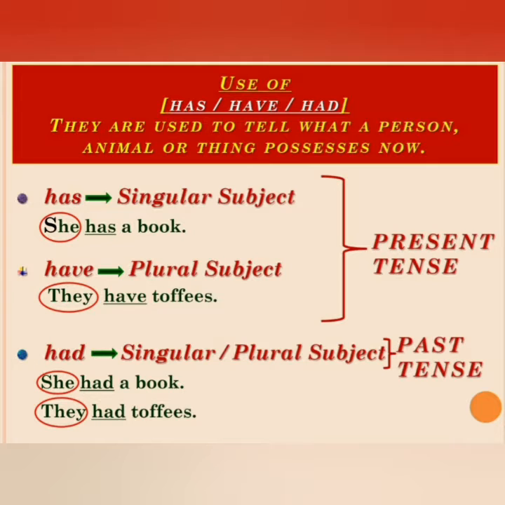Students, in past tense, to show the possession, we use had with the singular and plural, both kinds of subject. In these examples, we have subject she and they. She is singular and they is plural, but we use had for both. With singular and plural, both kinds of subjects, we use had in past tense.